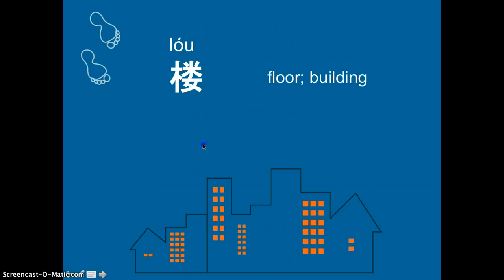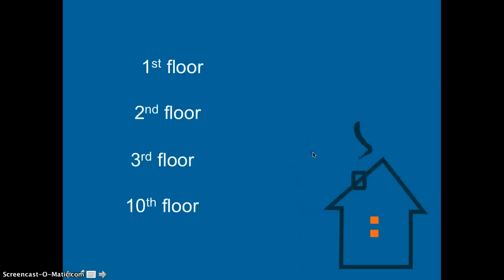So number plus 楼 is just the same format as the street number. If you do the fifth floor, that will be 5 plus 楼. 楼 means floor. So 5楼, the fifth floor.